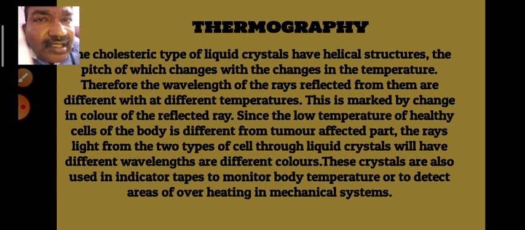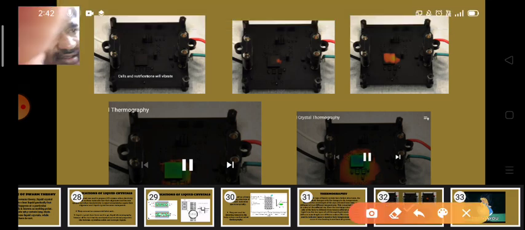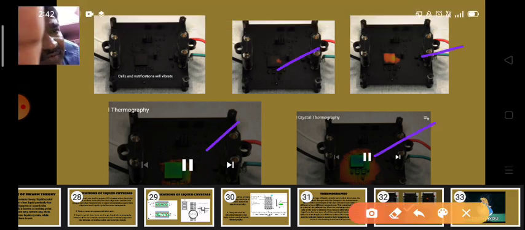This technique is called thermography. In this picture we can see how the color of the liquid crystal changes with the temperature applied. Look here, no color, then red color gradually increasing, and green and blue also observed in the fifth photo. So we can observe different colors depending on the temperature.